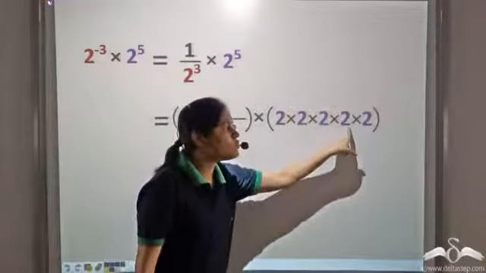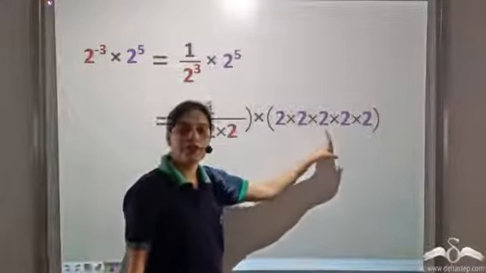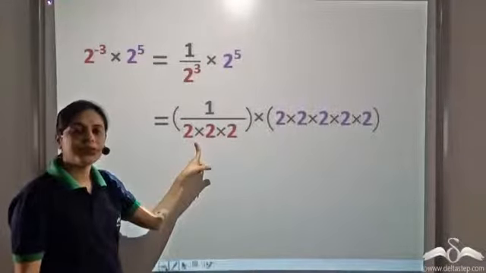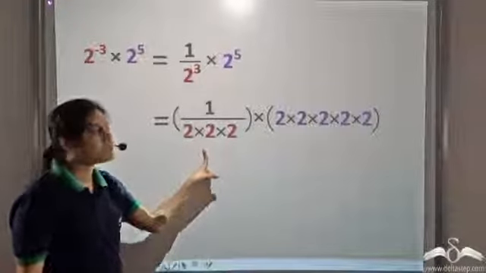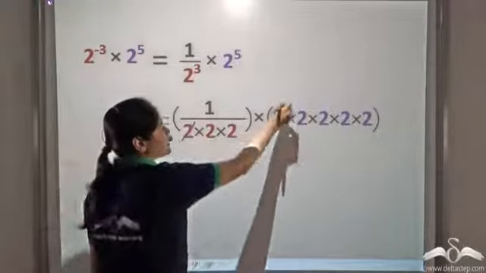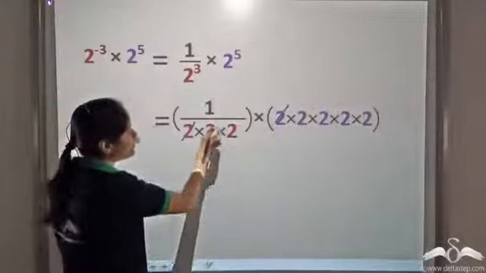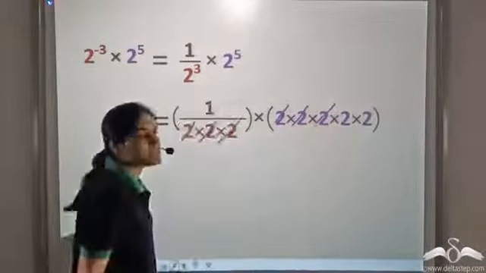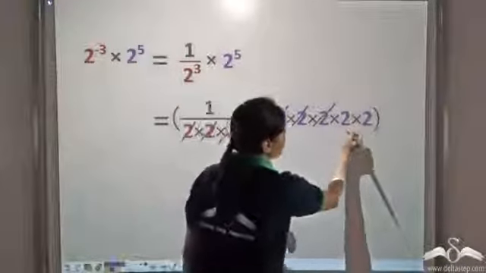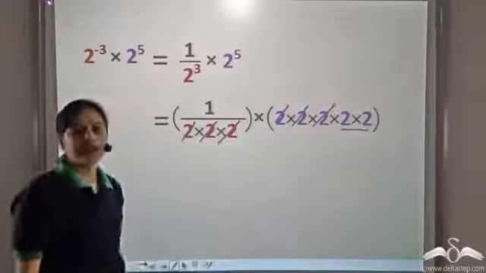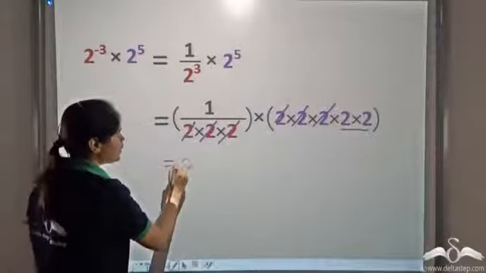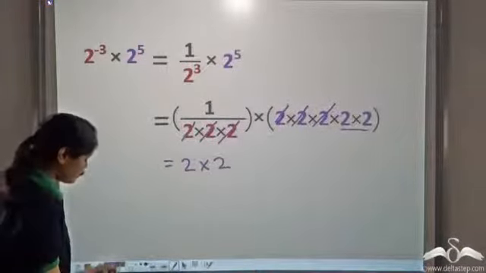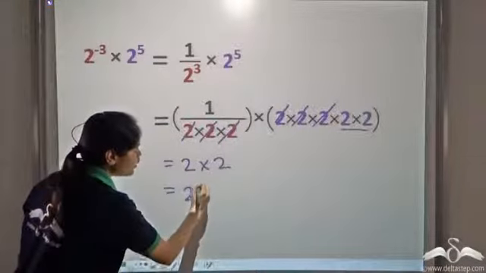Now these are 2's being multiplied in the numerator. These are 2's being multiplied in the denominator. So we can cancel some of these. So this gets cancelled with this. This gets cancelled with this. This gets cancelled with this. Now we have 2 2's in the numerator. That is 2 into 2. It can be written as 2 to the power 2.